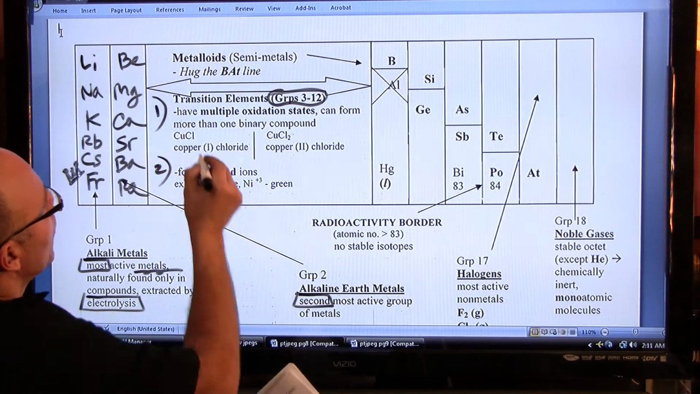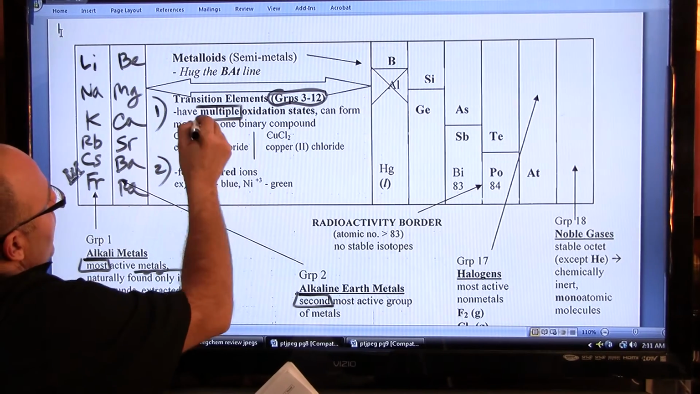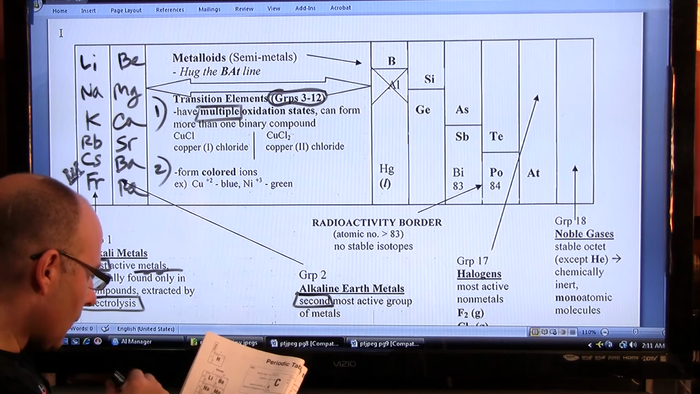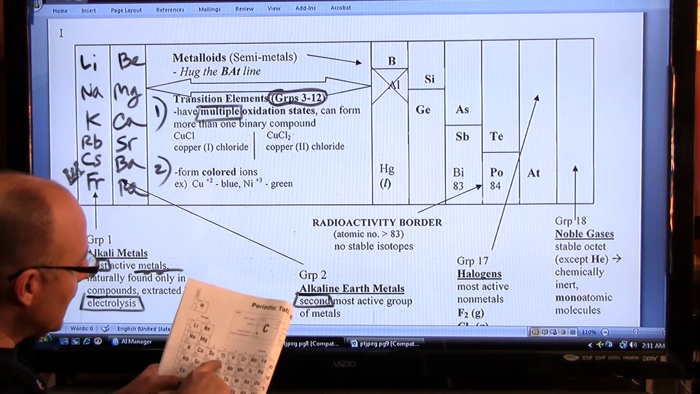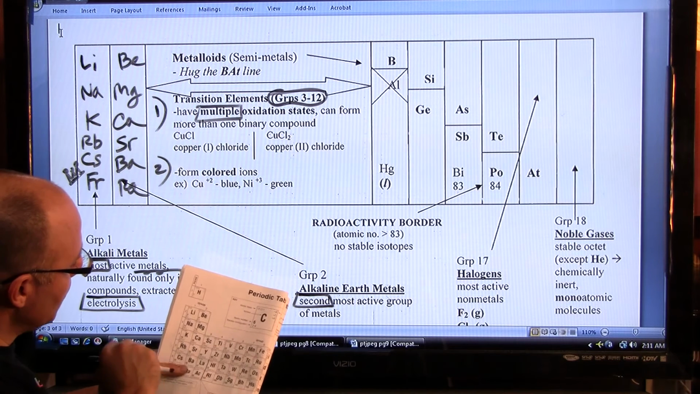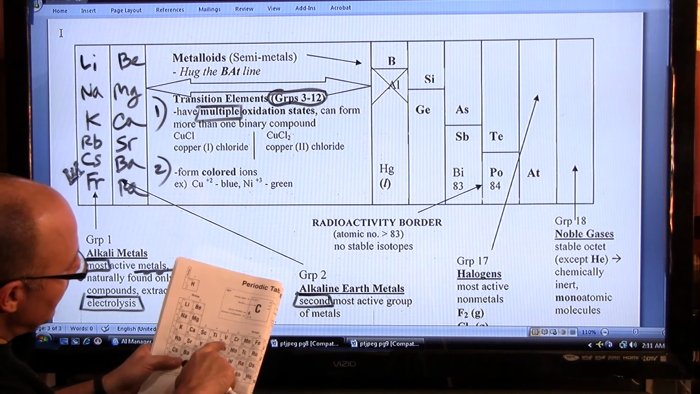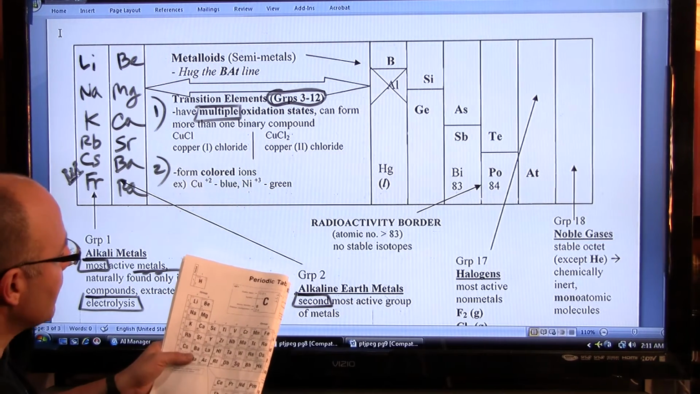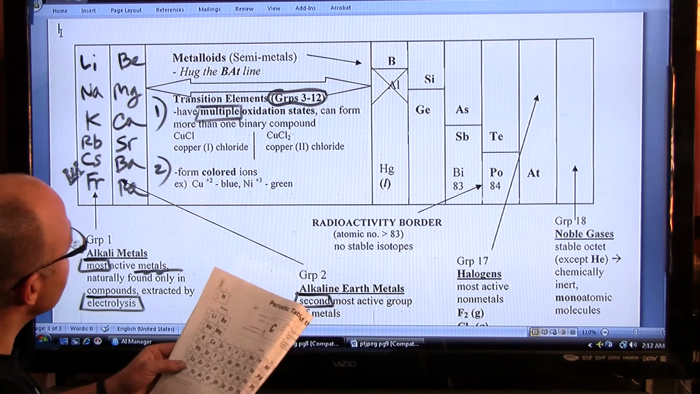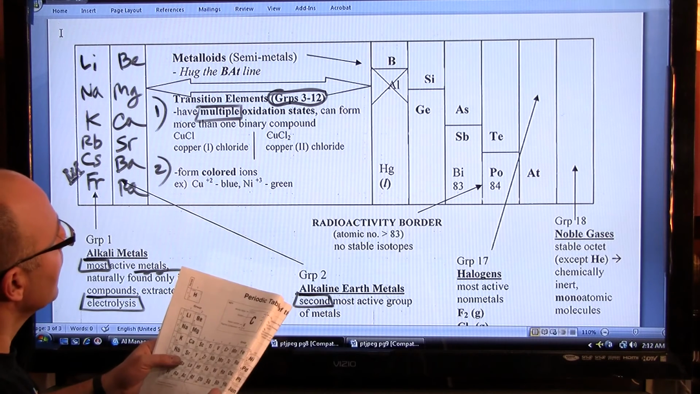One, they have multiple, more than one, oxidation states. For example, if you look at element number 22, Ti, +2, +3, +4. Look at V, vanadium, element number 23, +2, +3, +4, +5. So in general, they have multiple oxidation states. There are some that just have one.